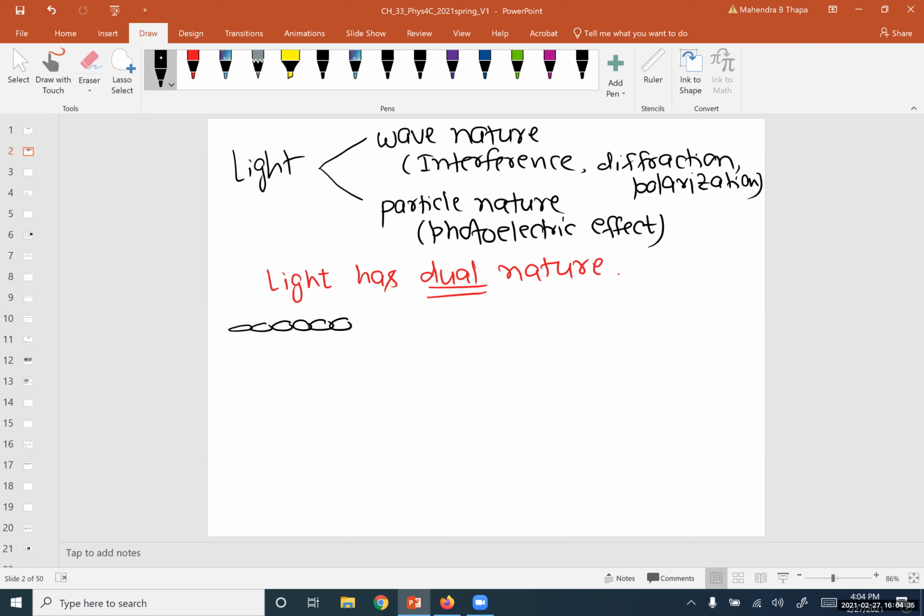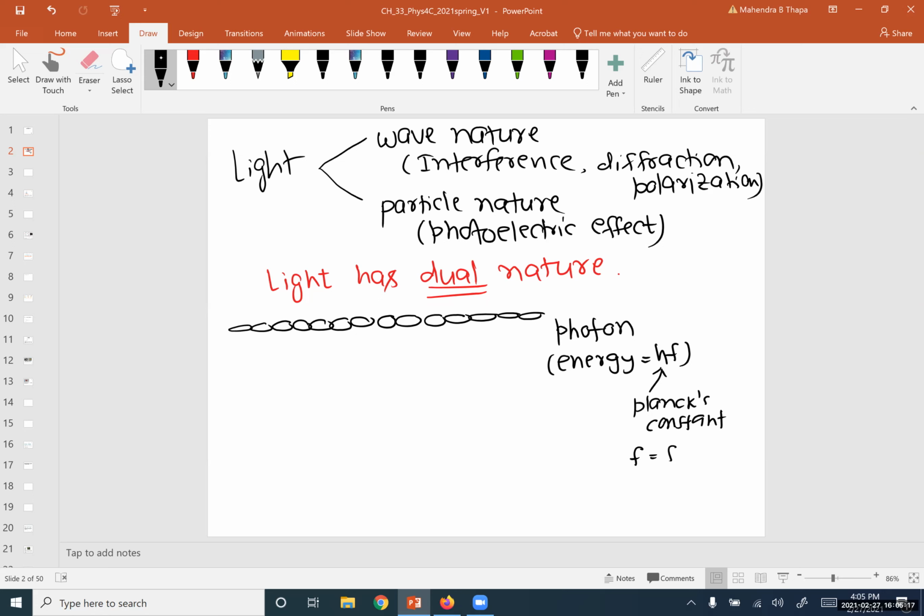So light is a stream of photons. These are the photon particles, and each particle is called a photon. Each photon has energy. Each photon has energy of h times f, where h is Planck's constant and f is the frequency.